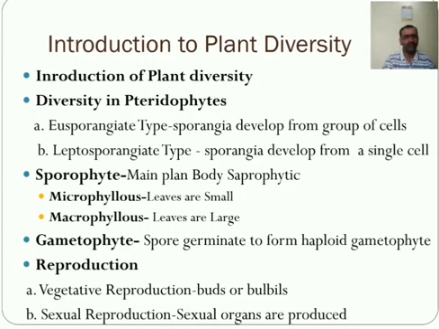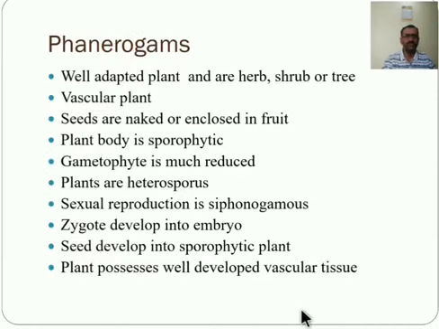In short, sexual reproduction is by producing the sex organs. The male sex organ is known as the antheridia and the female sex organ is the archegonia. For fertilization, water is necessary here, because the antheridia produce the anthrazoids and those anthrazoids swim toward the archegonia with the help of water only. This is about sexual reproduction.